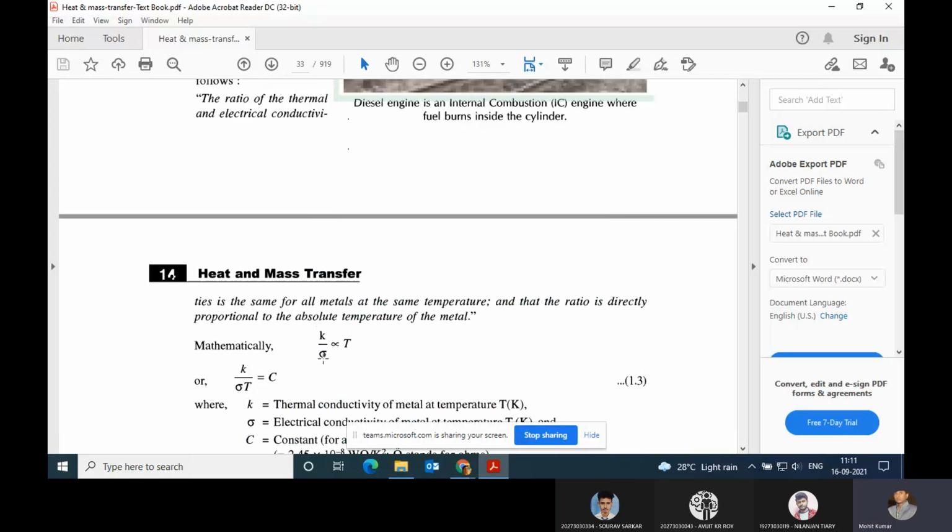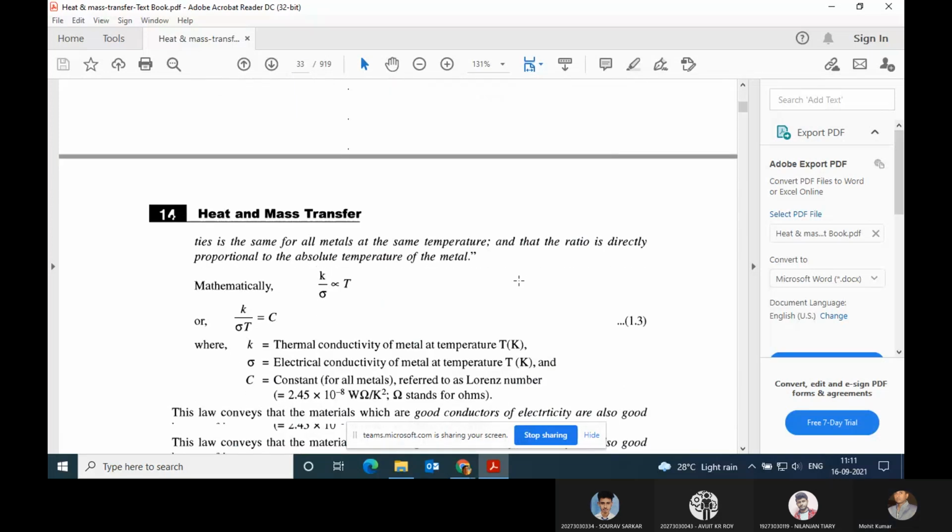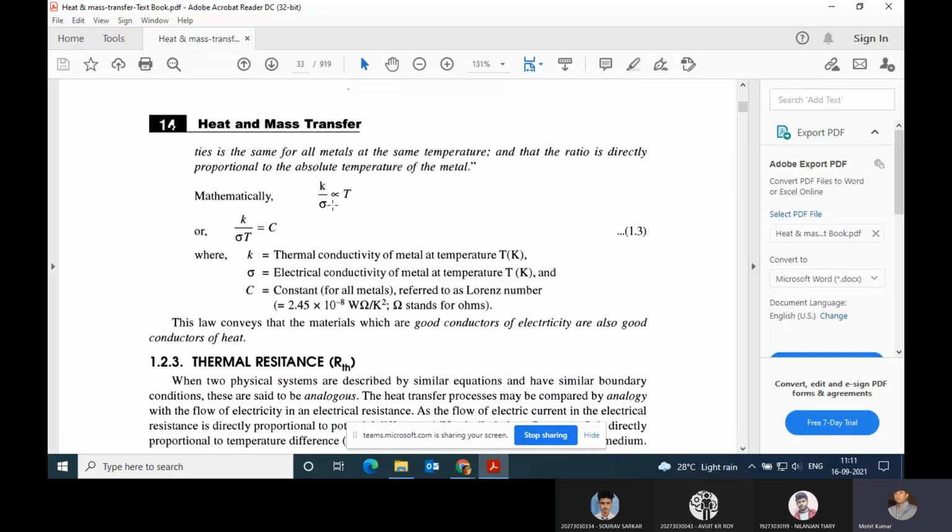You can see my cursor. What is this notation called? This is K, this is T, this is sigma. Exactly, that only I wanted to hear. So K by sigma is proportional to T. Mathematically, if you bring T to this side, it becomes K by sigma T is equal to C, where C is simply the proportionality constant.